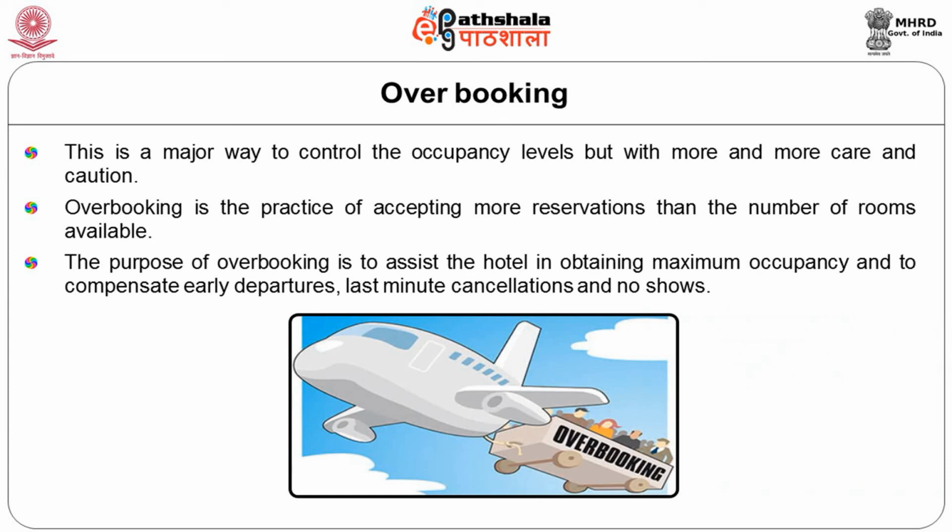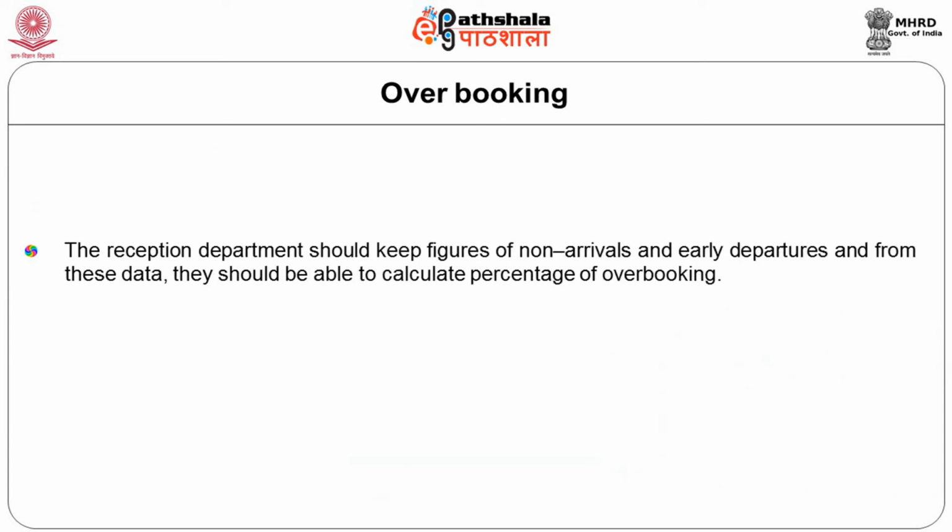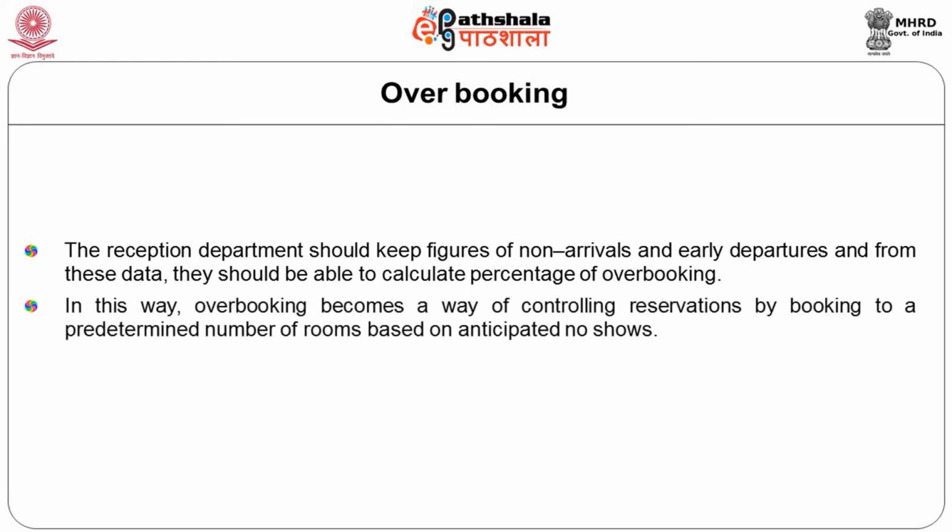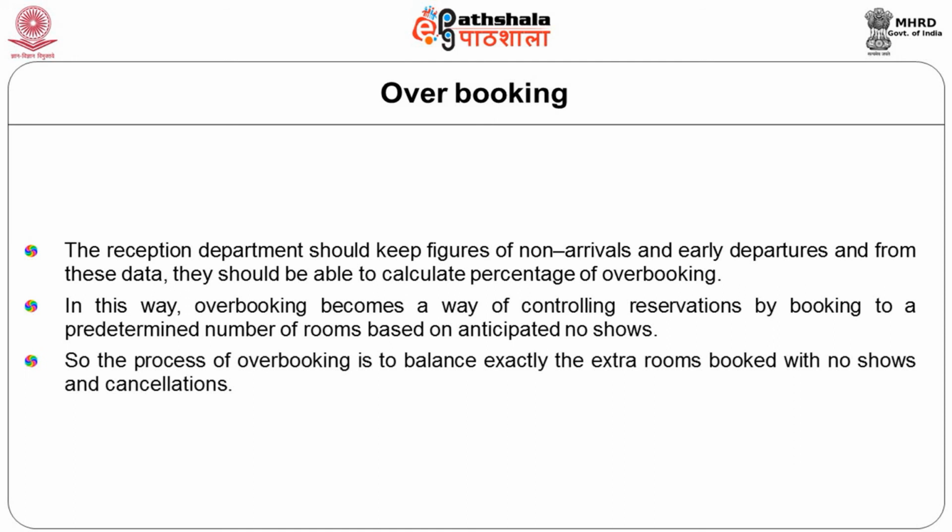The reception department should keep figures of non-arrivals and early departures, and from these data, they should be able to calculate the percentage of overbooking that is acceptable to the hotel. In this way, overbooking becomes a way of controlling reservations by booking to a predetermined number of rooms based on the anticipated no-shows. So, the process of overbooking is to balance exactly the extra rooms booked with no-shows and cancellations.